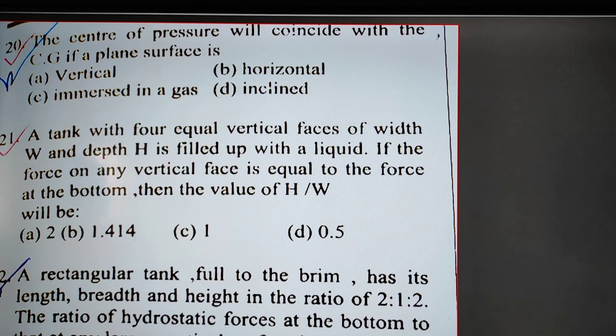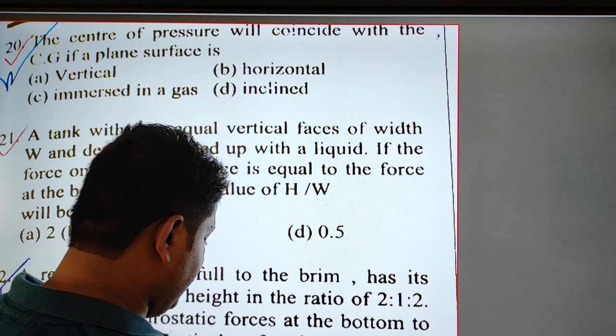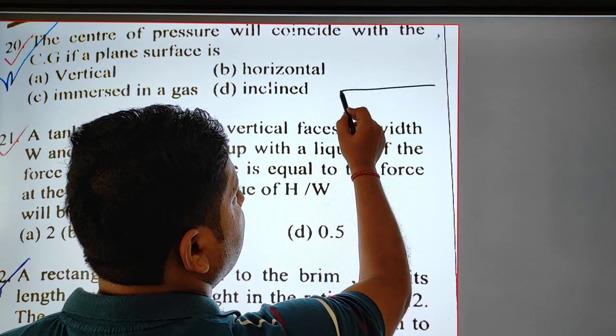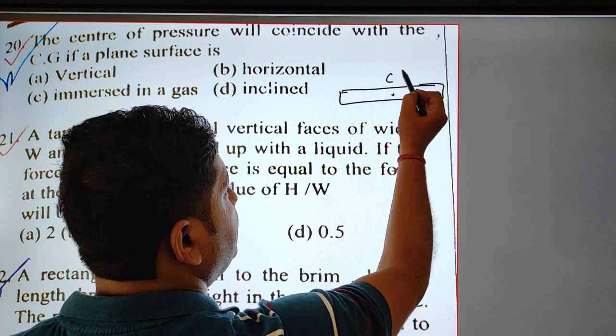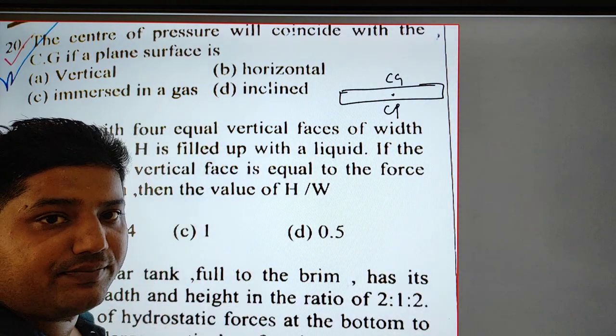Now you try to solve this question. The center of pressure will coincide with the center of gravity if the plane surface remains horizontal. Then obviously the centroid, or the center of gravity, will be equal to the center of pressure.